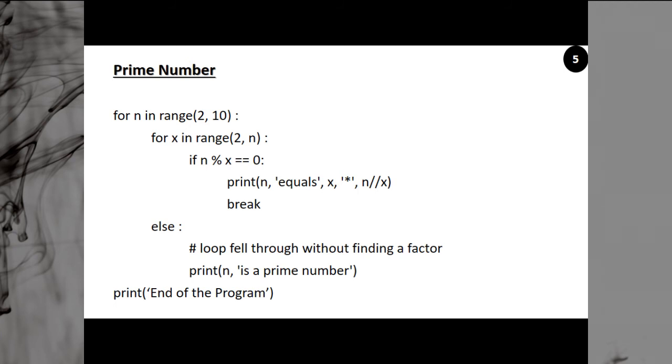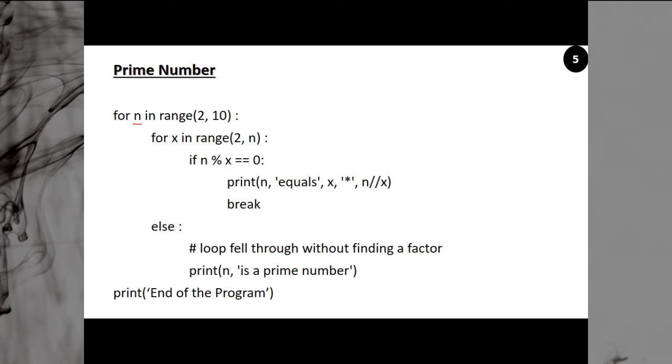So we want to check the numbers which are prime between 2 to 9. As you know, 1 is neither a prime number nor a composite number. And you know very well which numbers are prime: the numbers which are divisible by 1 and itself, or in other words, the numbers which are not divisible by any number between 2 to n minus 1. If I want to check whether 5 is a prime number or not, it should not be divisible by any number between 2 to 4: 2, 3, 4. If it is divisible by any of 2, 3, 4, then it is not a prime number.